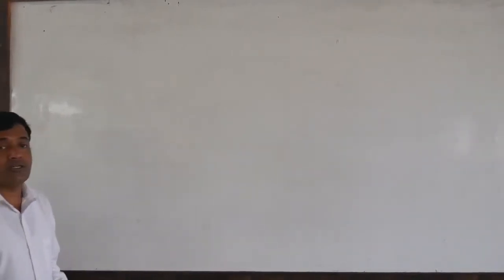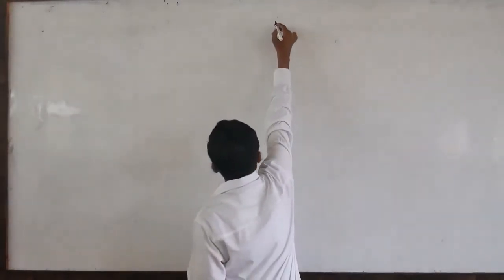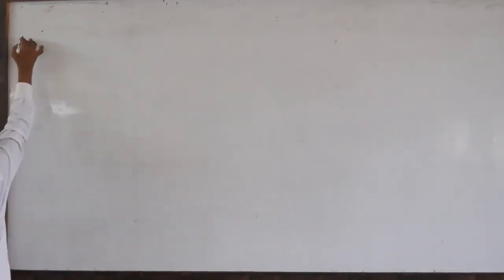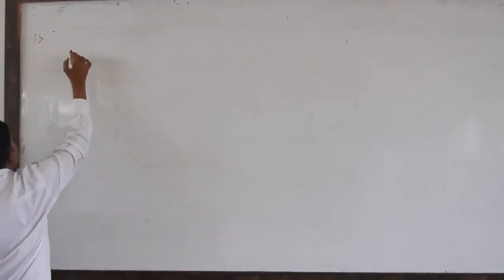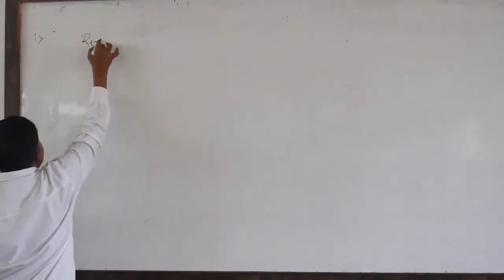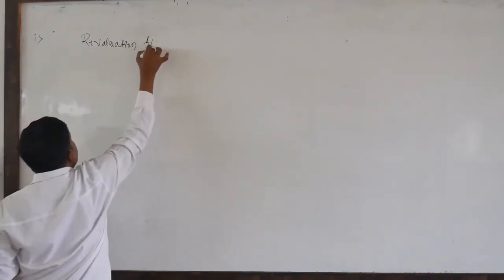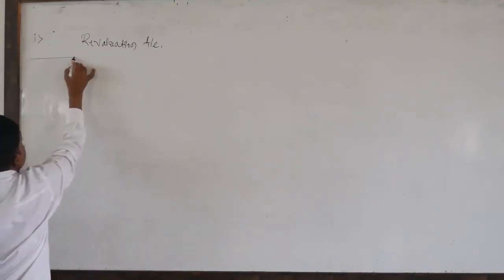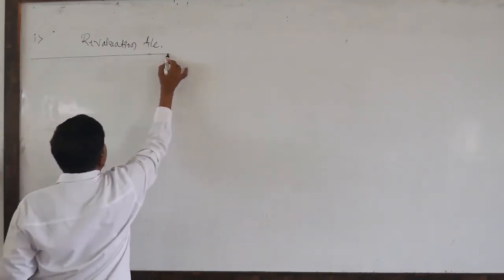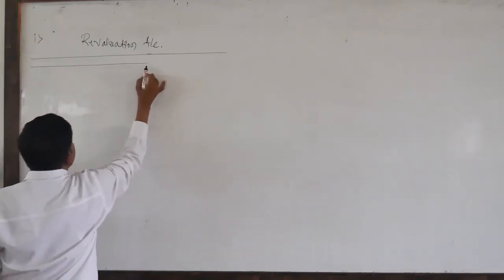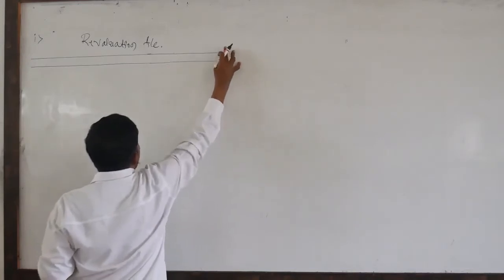Here I am going to draw the tables. So my dear students, this is the example or the question for 12 marks. Keep in mind, this problem is for 12 marks. As per the question, we need to prepare first the revaluation account. As you all know, dear students, it is a nominal account.